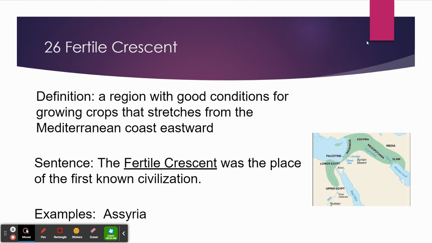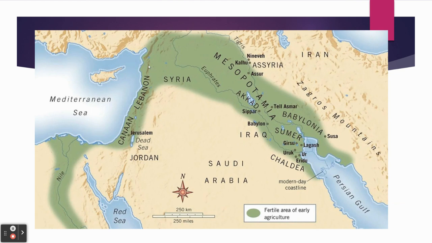Definition: a region with good conditions for growing crops that stretches from the Mediterranean coast eastward. Sentence: the Fertile Crescent was the place of the first known civilization. Example: Assyria. So if you look at this picture, the Fertile Crescent, it says, is from the Mediterranean coast eastward. This is the Mediterranean. So here's the coast and it goes eastward. So this is the Fertile Crescent right here.